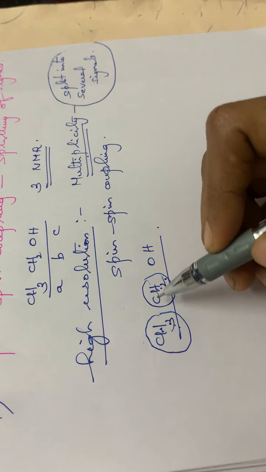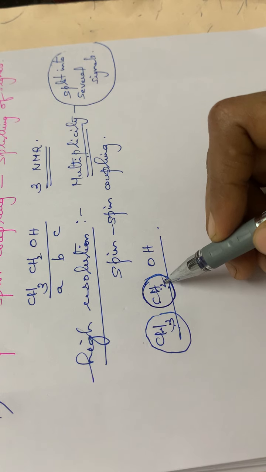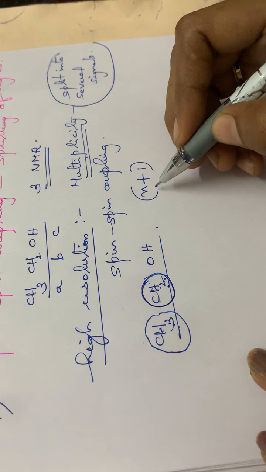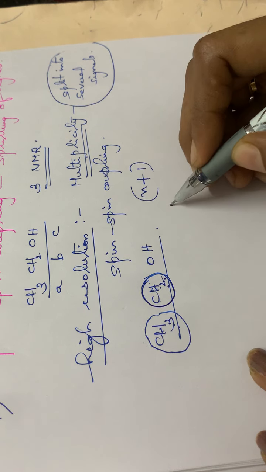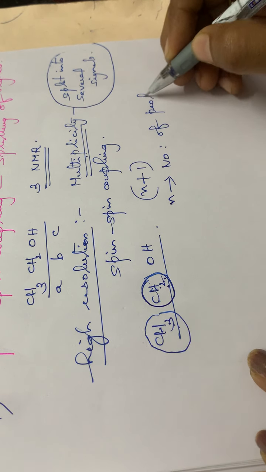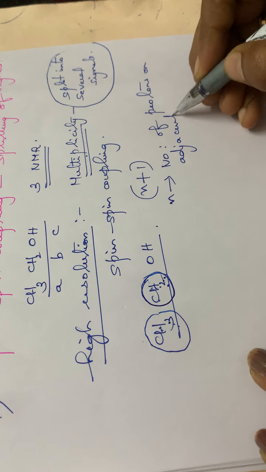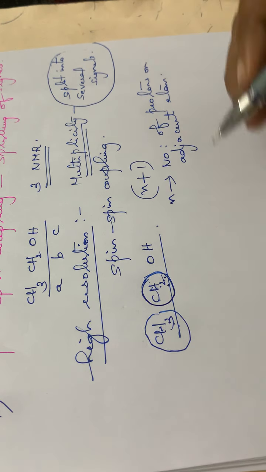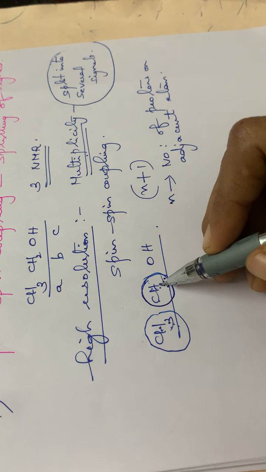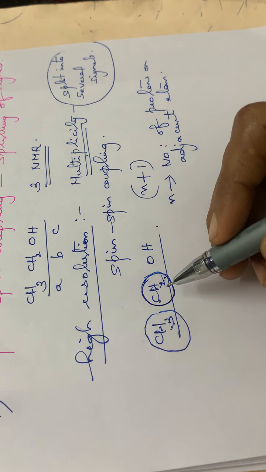So the CH3 group is neighboring to the CH2 group, and the CH2 group has 2 protons. So the multiplicity will be given by the formula n+1, where n is the number of protons on the adjacent atoms. While considering the splitting of the CH3 signal, it will depend on the number of protons on this particular carbon atom. The neighboring carbon atom has 2 protons.